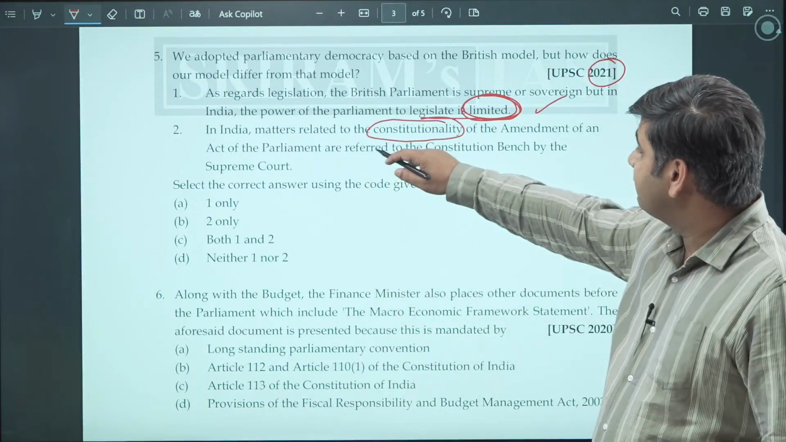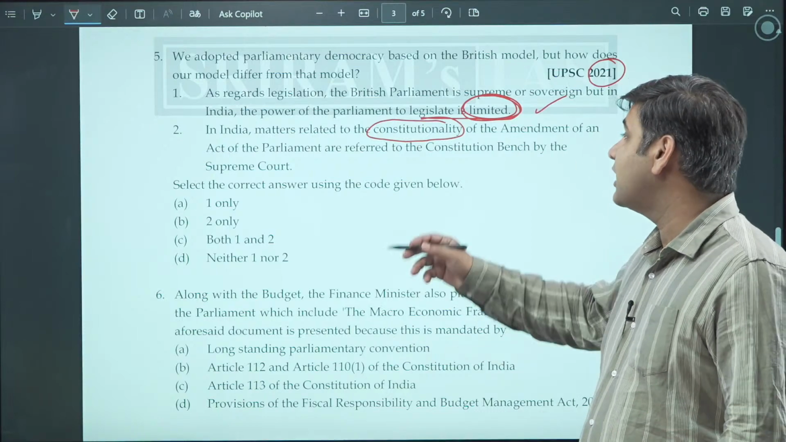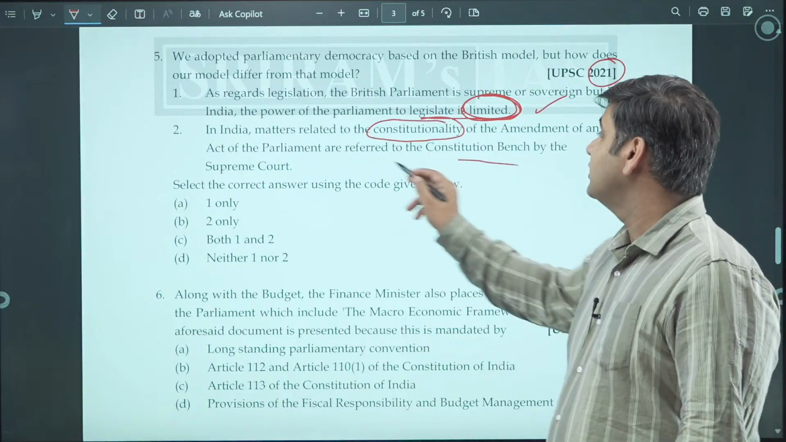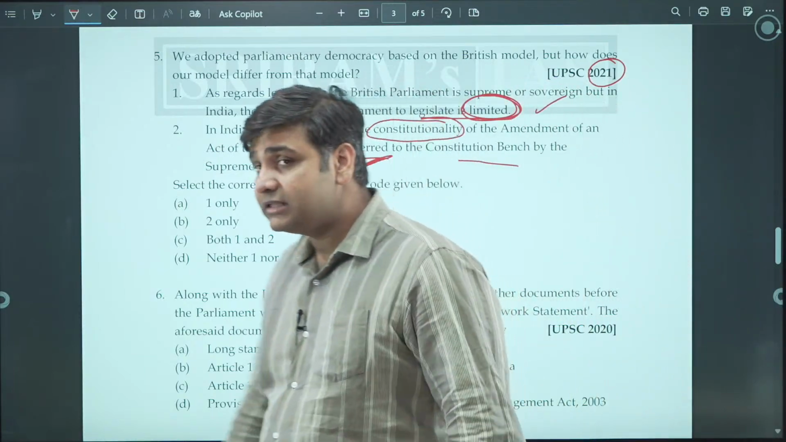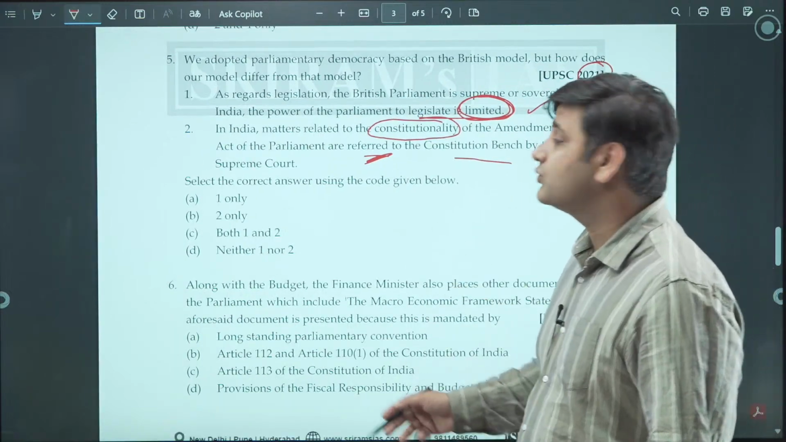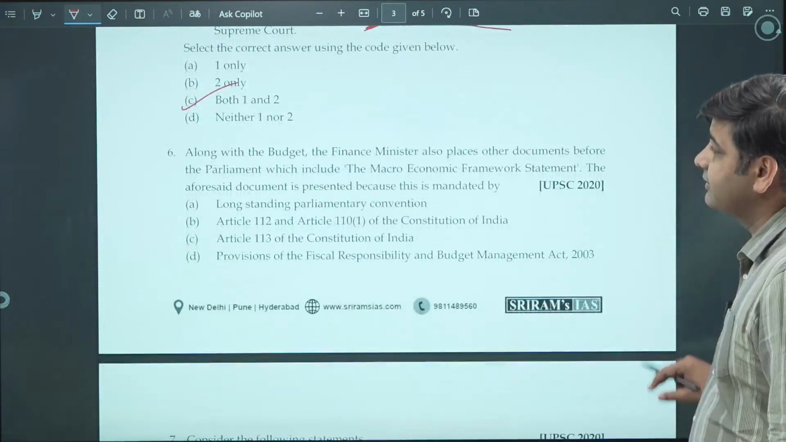So, matters related to constitutionality of amendment of an act of parliament are referred to the constitution bench by the Supreme Court. So, this reference is given in India, and hence we can say this statement is also true. Both of them are true. C is the correct option. Moving on to the next question, number 6.